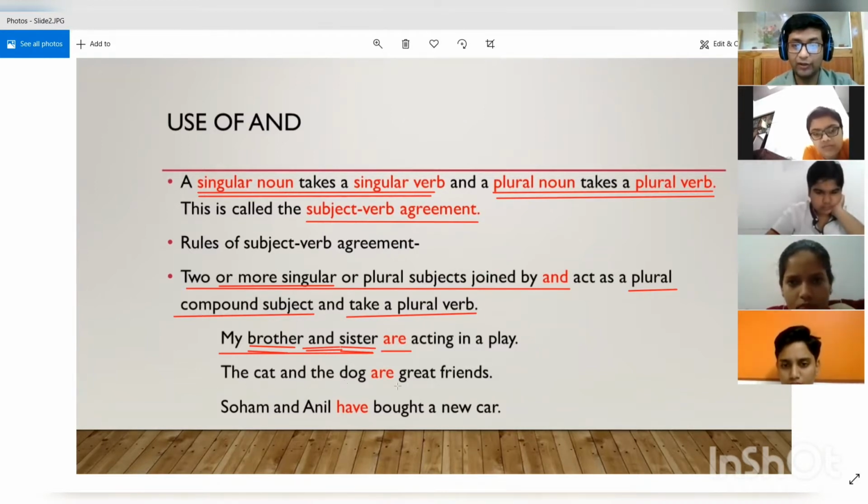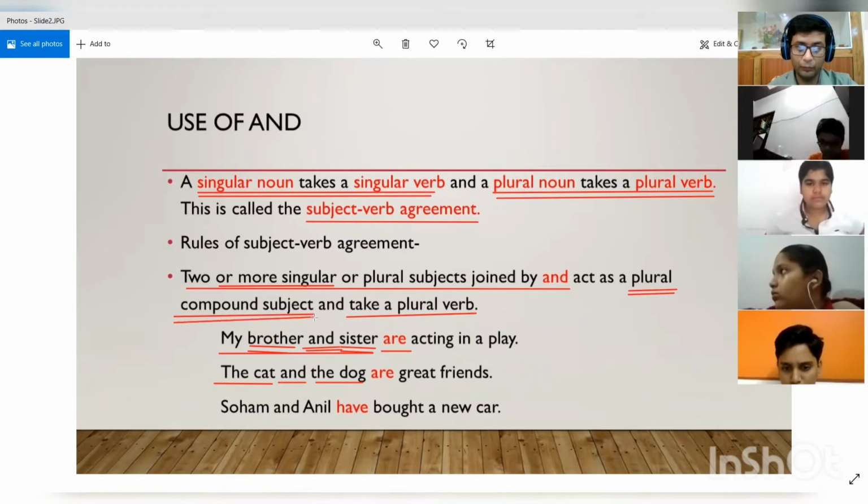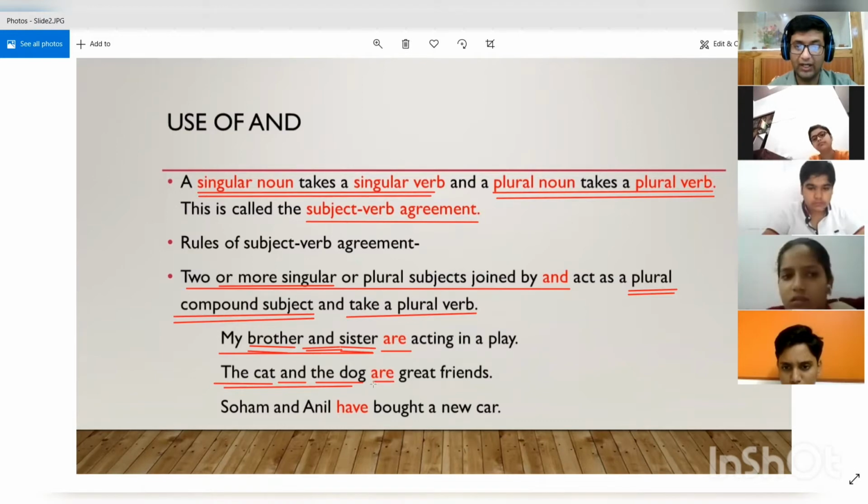Now see the second example. The cat and the dog are great friends. In this case also, the cat is a singular subject. The dog is also a singular subject. So when we add these two with and in between, they become plural together. So it becomes a plural compound subject. The cat and dog now becomes plural, and are is used because now they have become plural. The cat and dog are great friends.